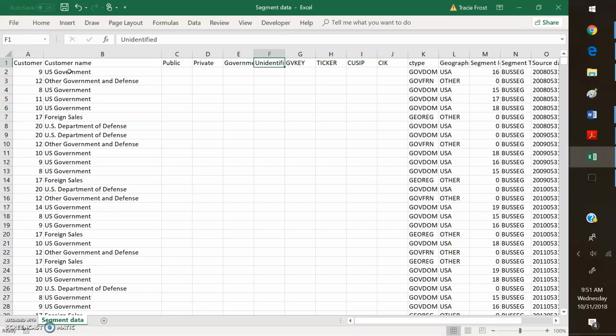And then for the unidentified, firms that go in here are ones that are classified as 9 customers or 10 customers or not reported. Then I'll have her look at the ones that we have customer names for and classify those either as private or public. I have a list of instructions for her using LexisNexis and EDGAR to be able to classify public and private firms, and to classify them by the primary firm rather than as a subsidiary. And then she can put the GBQ ticker, CUSIP, and everything in here.